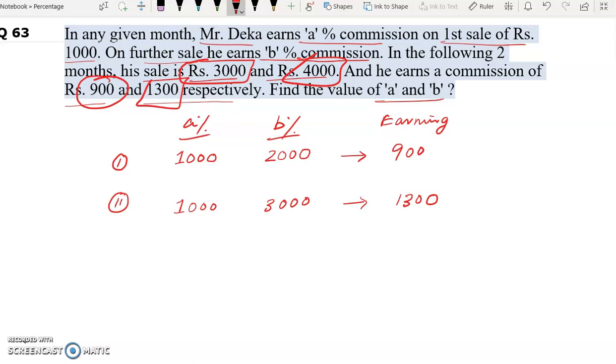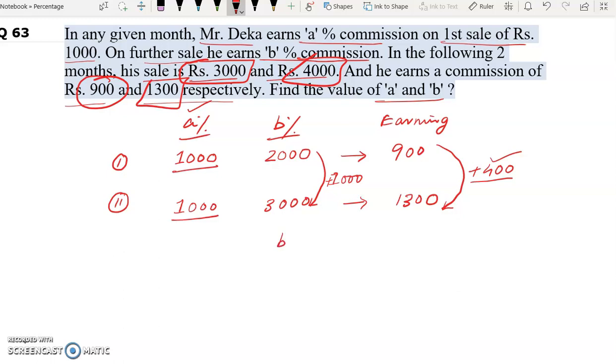Now in both the cases, till 1000 rupees sale, he gets A%. So that means till here it's equal. Now his earning in the second month increases by how much? 400 rupees. It increases because his sale increases from 2000 to 3000 with B% commission. Now because of this increase, his earning is also increased by rupees 400.